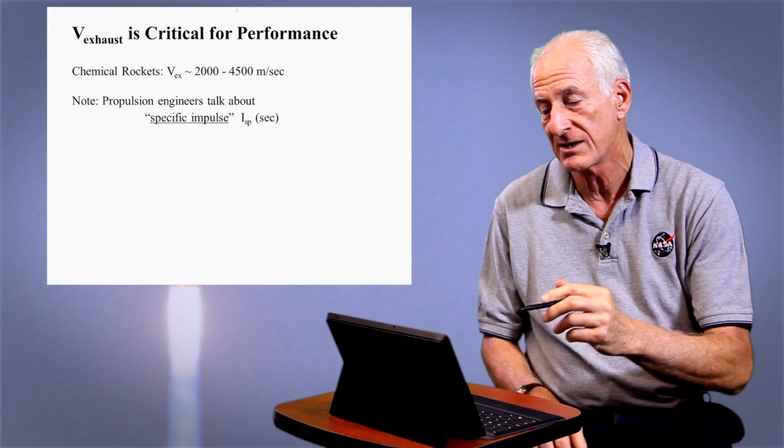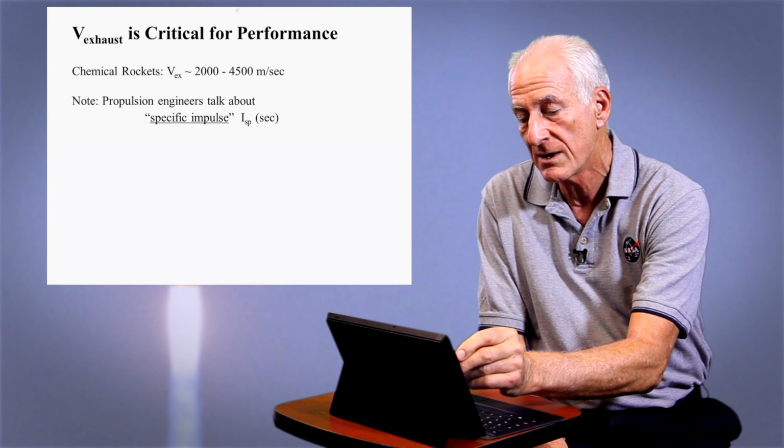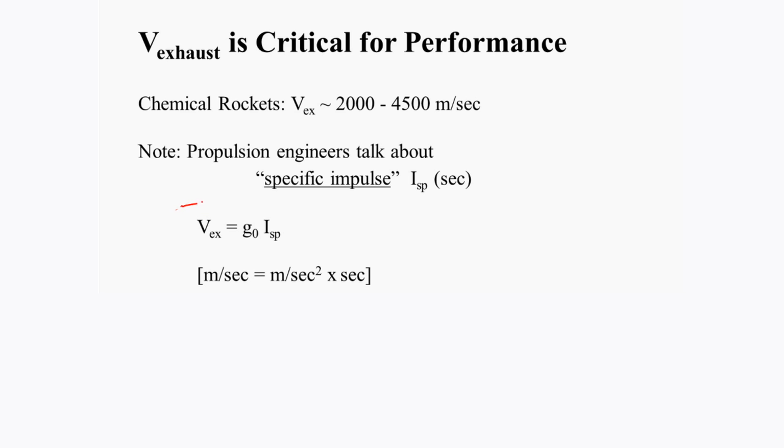And by the way, just in case you ever run across the expression specific impulse, engineers use this for various historical reasons, which I won't go into, but there's a very simple relationship. The exhaust velocity is the specific impulse multiplied by the acceleration of gravity at the Earth. That is 9.8 meters per second squared.